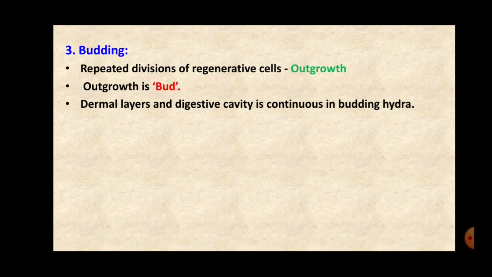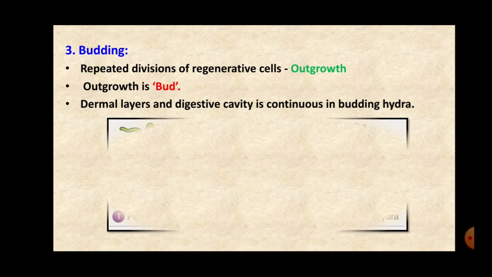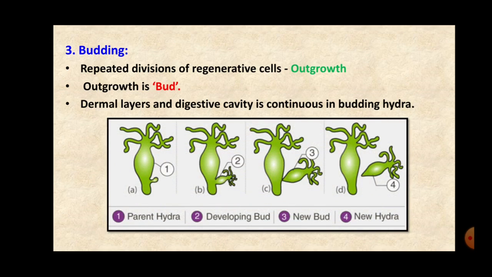Okay. The third process is called budding. Budding takes place by the repeated divisions of regenerative cells. The cells go on dividing and they form a bulging structure on the outer surface of the body, and an outgrowth can be seen, and this outgrowth is called a bud. As you can see in the picture, in the first one, parent hydra, you can see the bulging or the outgrowth on the surface of the body. In the second one, you can see that a small hydra can be seen.